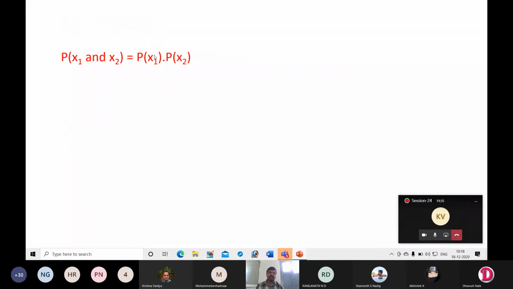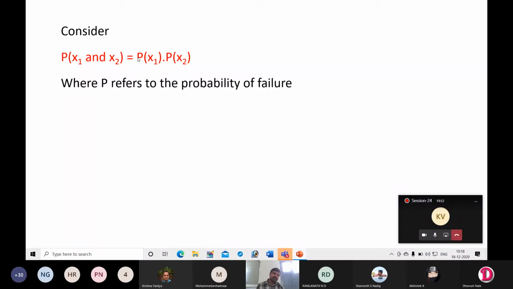Consider the equation for a series system: if there are two components, we can write P of x1 and x2 is equal to P of x1 into x2, which we discussed earlier, where P refers to probability of failure.